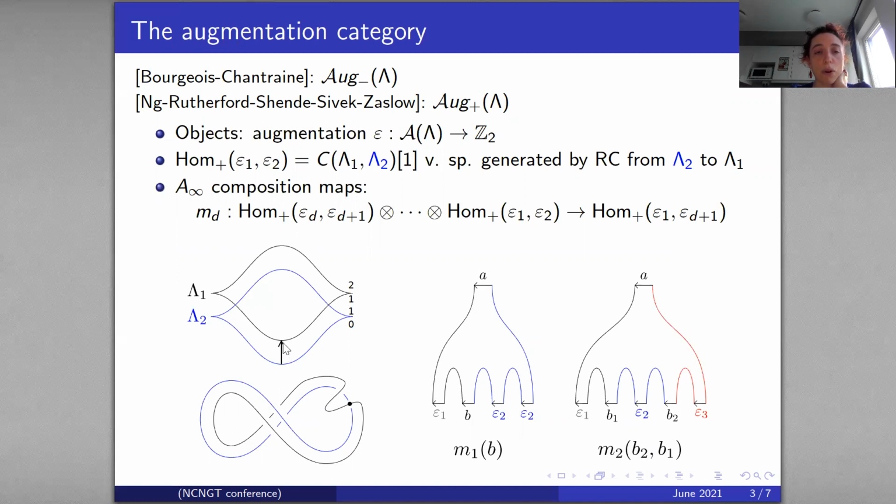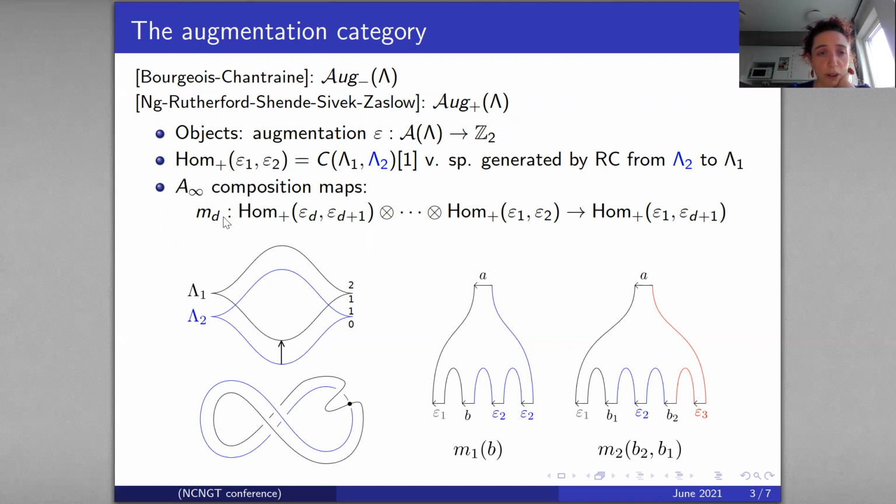So once I have this 2-copy, I can consider the vector space generated by Reeb chords from the blue to the black, and this will be my hom space between epsilon 1 and epsilon 2. In particular, this hom space does not depend on the augmentations epsilon 1 and epsilon 2, which can be a bit weird, but then the A-infinity composition maps will definitely depend on the augmentation.